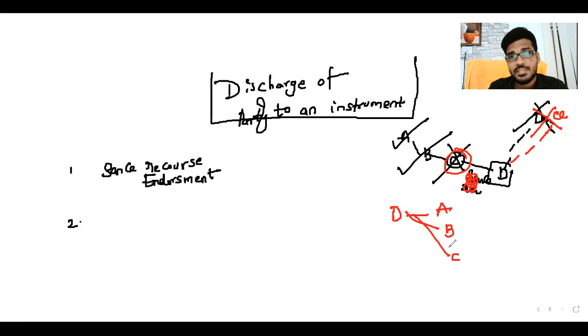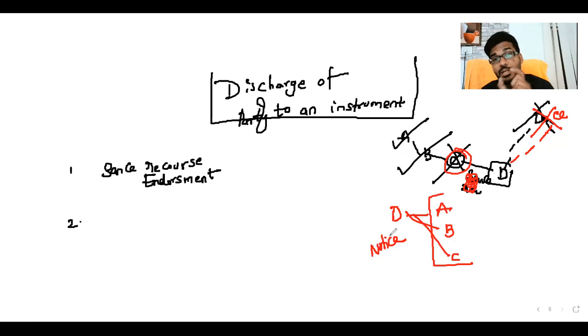But one thing we have studied: before filing a case against A, B, C, you should give a notice of dishonor. The endorsee has a right to sue the endorser after giving notice of dishonor only. Suppose you fail to give a notice of dishonor, then can you sue A, B, and C?